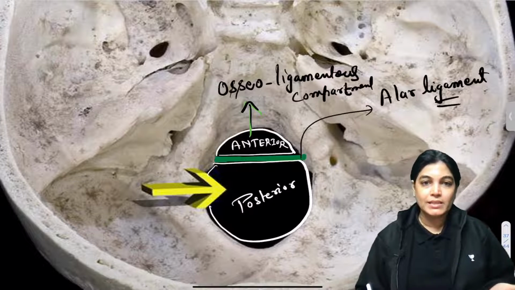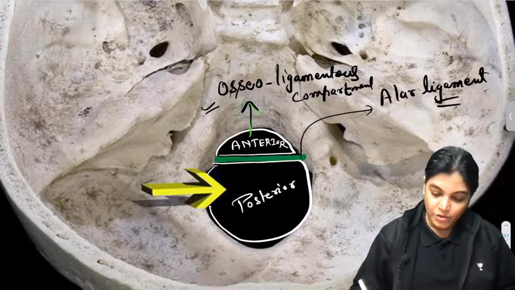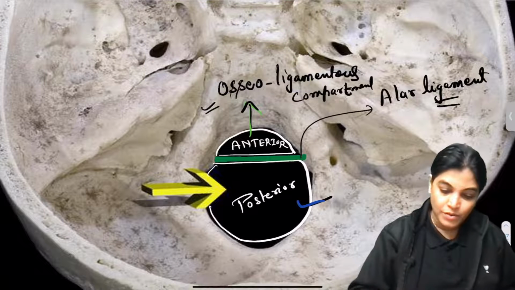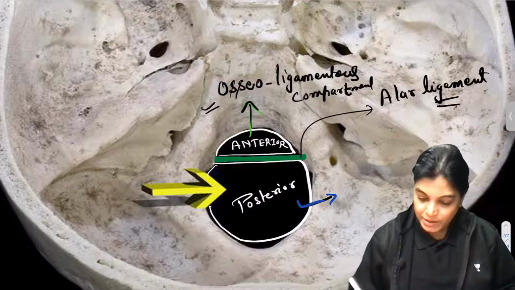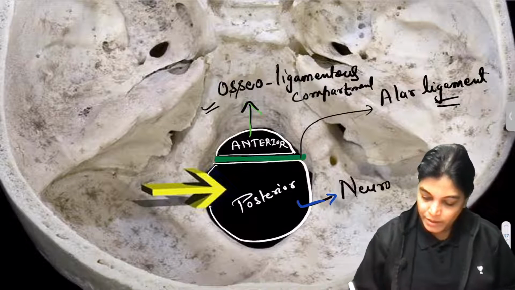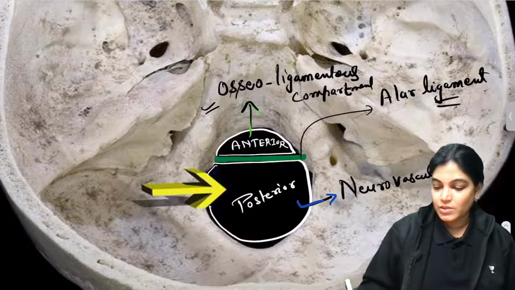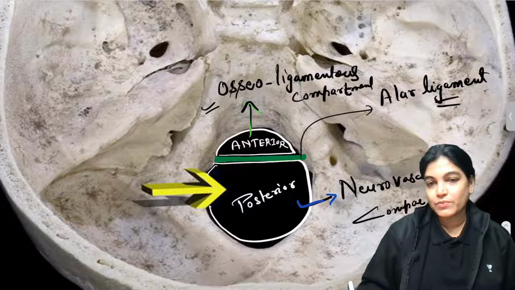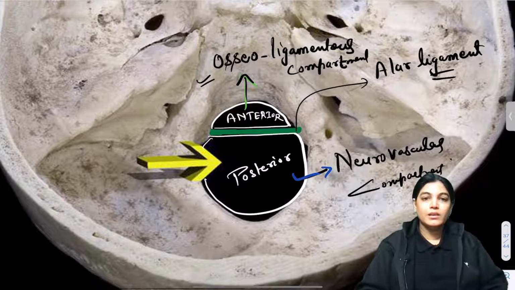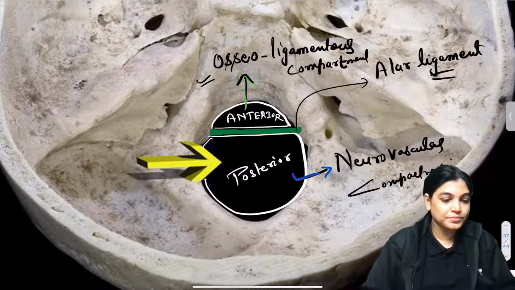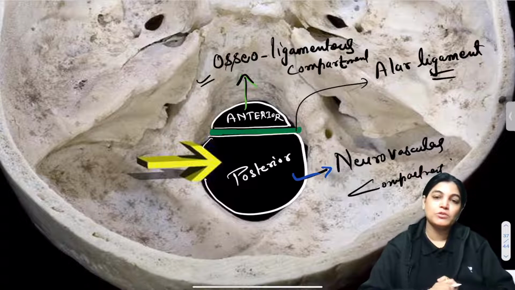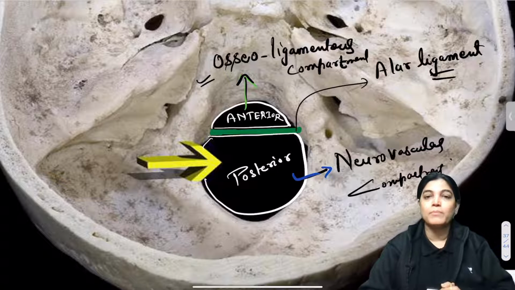The posterior compartment is called the neurovascular compartment, because nerves and vessels traverse through it. Is it okay, everyone?